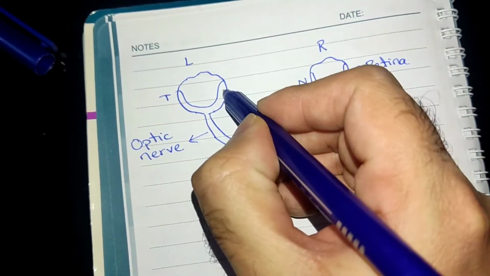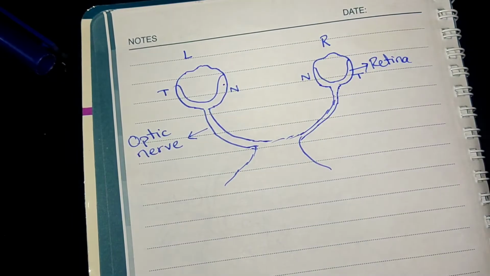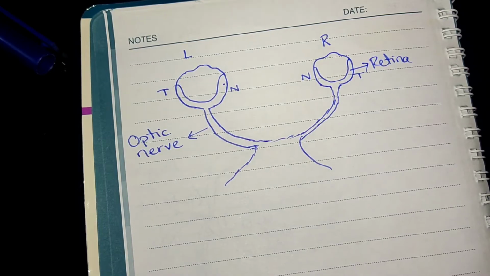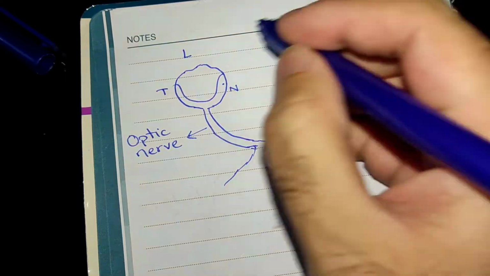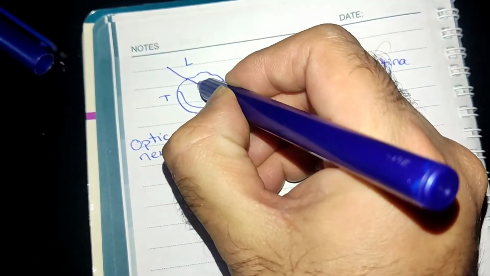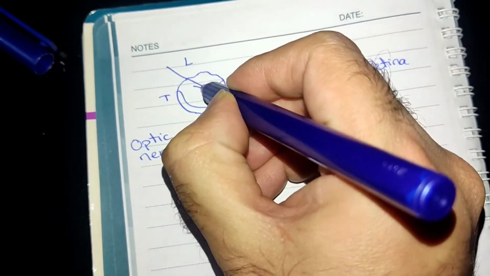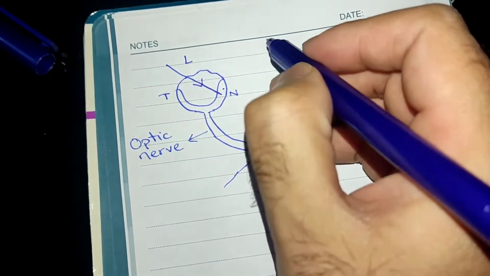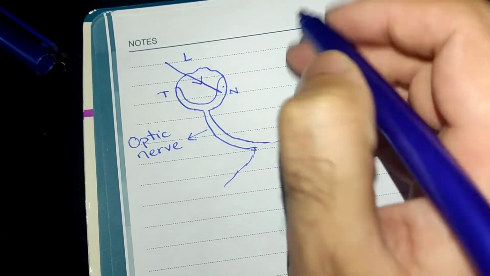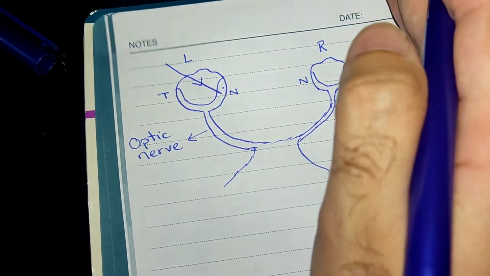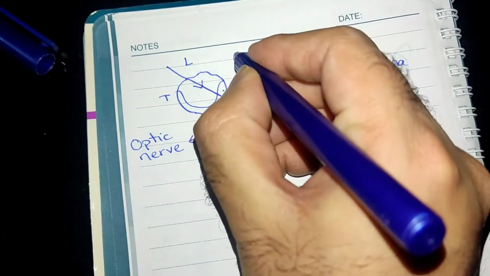So the light rays from the temporal side strike the nasal field of the eye like this, whereas the light rays from the nasal field of vision strike the temporal side of the eyeball.